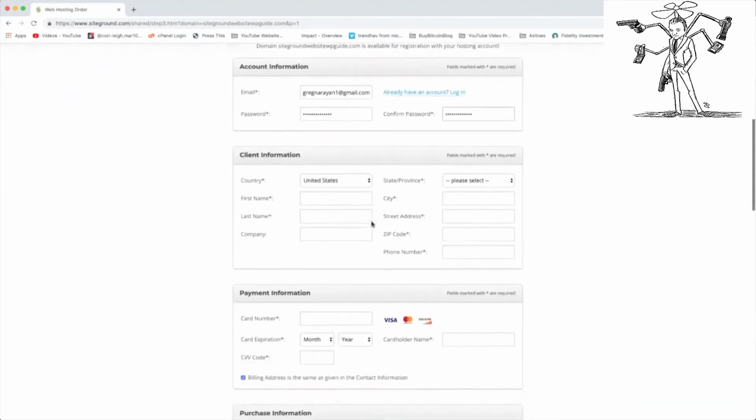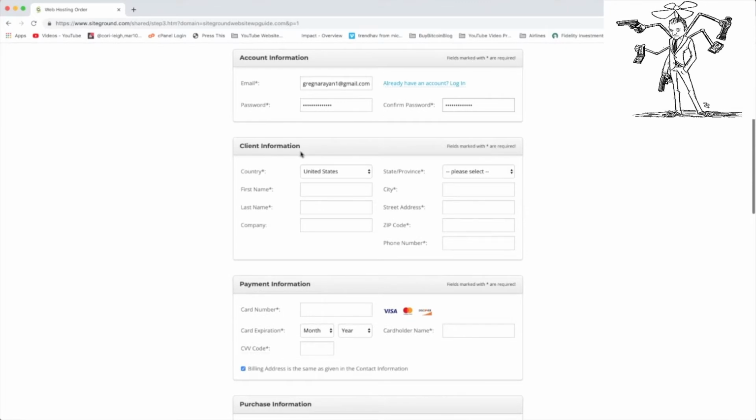Scrolling down, you can give yourself some client information. So this is like if you have a business, or a company rather, that goes in right here. In our case, they just want to know a little bit about yourself as, whatever sort of business you are at the moment. Could just be a small blog or an entrepreneur. Gonna go ahead and fill that all in. If SiteGround asks for your full postcode, just Google yourself and you can get the full 9-digit postcode. And then phone number. Alright, good job.